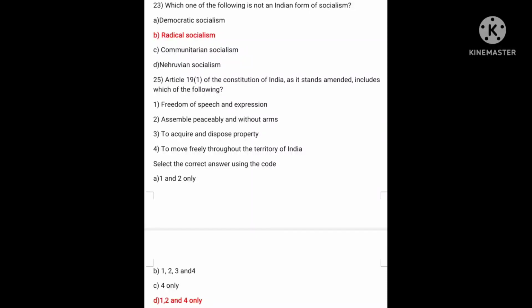Next, Article 19 of the Constitution of India as it stands amended includes which of the following? First, freedom of speech and expression. Second, to assemble peaceably and without arms. Third, to acquire and dispose of property. Fourth, to move freely throughout the territory of India. Answer is D, that is first, second and fourth. First statement says freedom of speech and expression. Second, assemble peaceably and without arms. And fourth says to move freely throughout the territory of India.